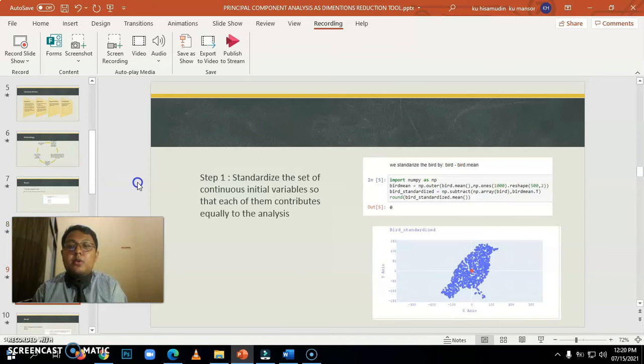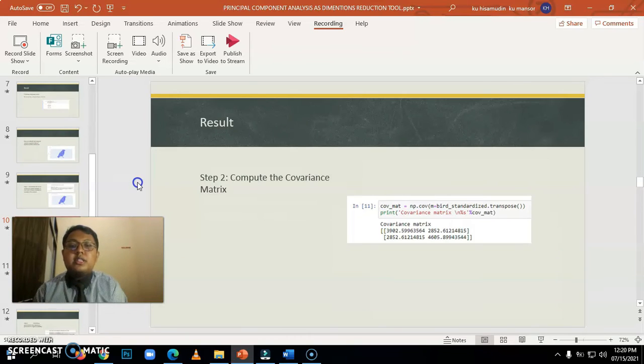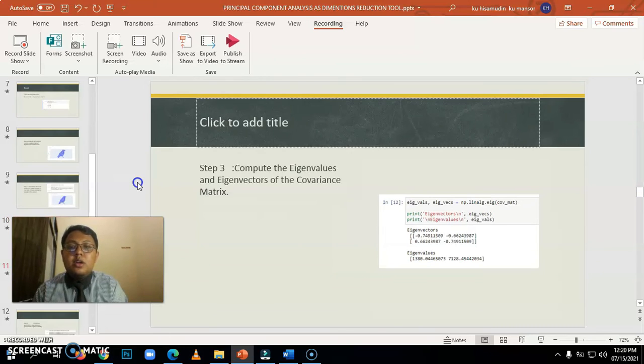Okay, now we do step 1, which is standardize the set. For the next step, we will do step 2, compute the covariance matrix. Step 3, compute the eigenvalues and eigenvectors of the covariance matrix, and we will get something like in the picture.